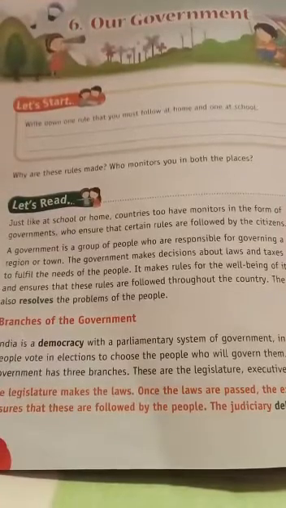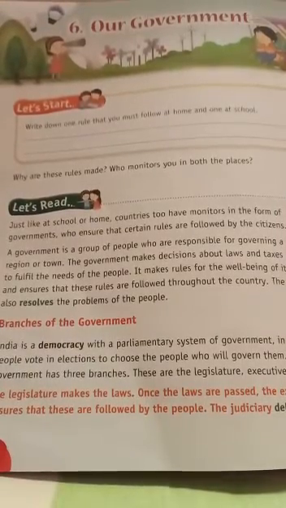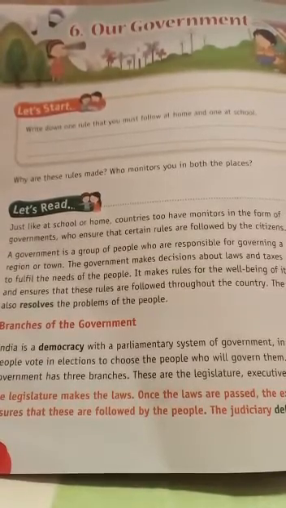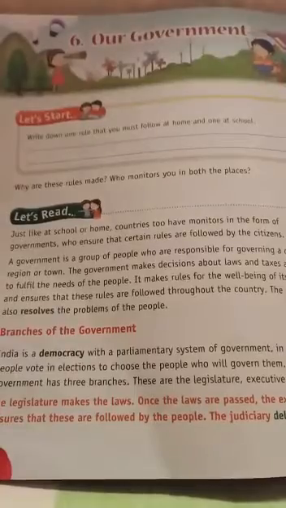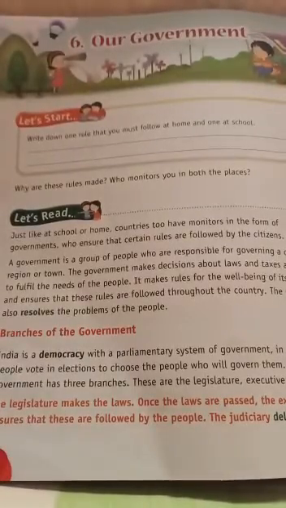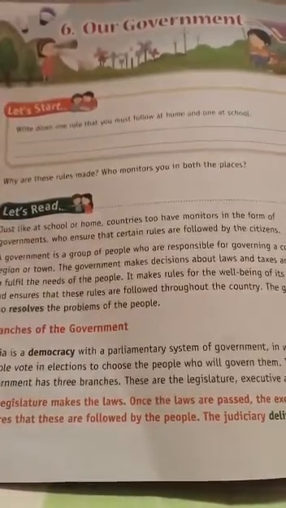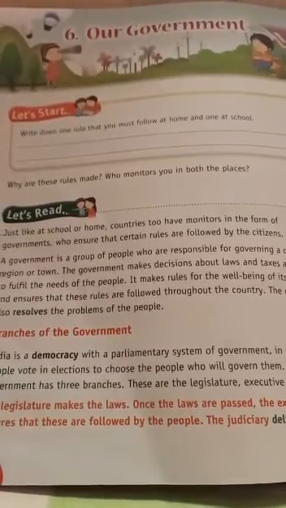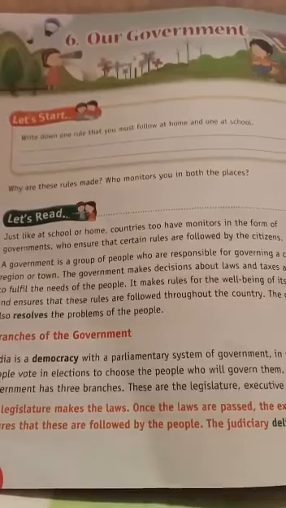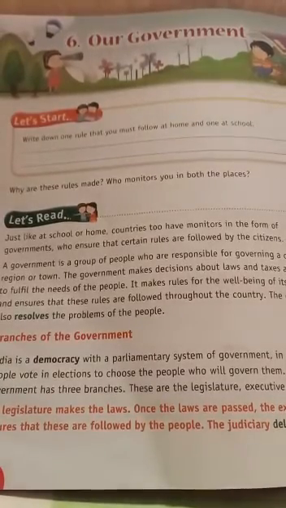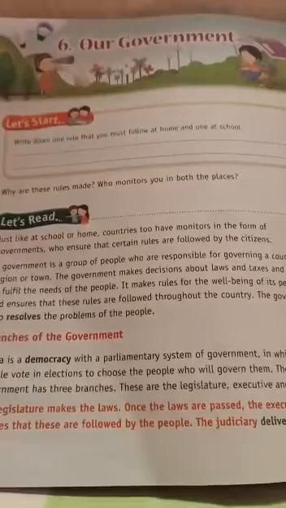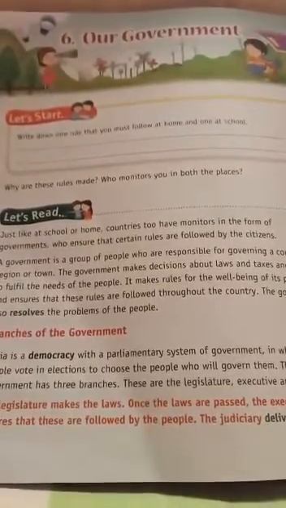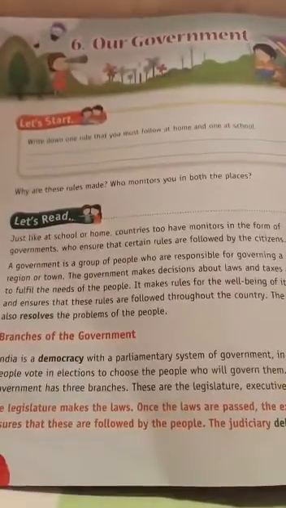Today we are going to take lesson 6, that is our new lesson from term 1 book about our government. In this lesson you will be learning about what is government, what are the different branches of the government, what are the levels of the government, which is about the central government, the state government and the local self-government. Okay, let's try to learn what is a government.